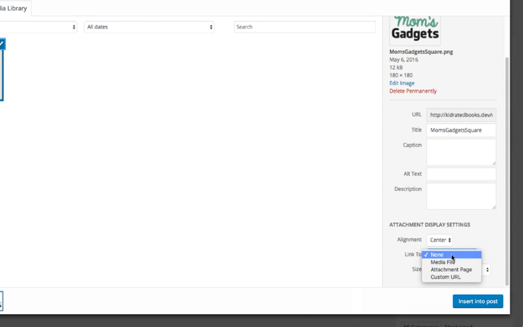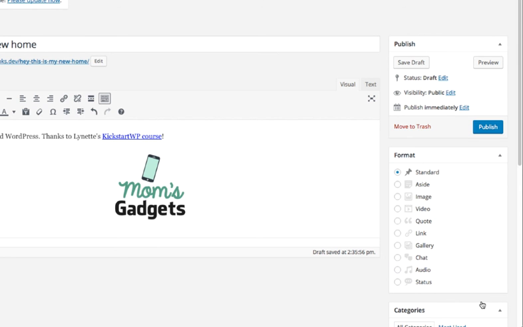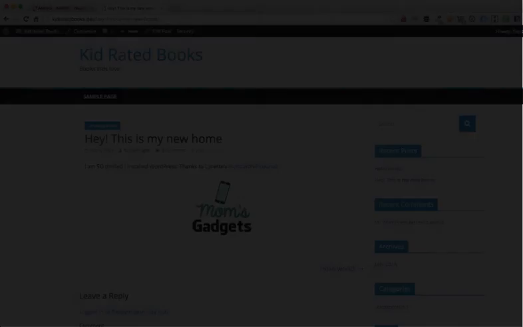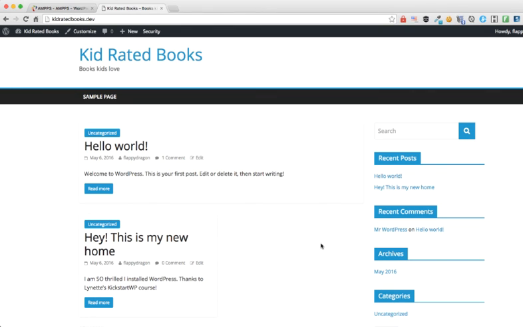By default, it's none, but sometimes you may want an image to link to a website. You can just click Custom URL and paste or type the URL here. We're just going to go with none for now. And you can also select the size of the image that you want to enter. Right now I only have 2, but if your image is larger, you will have more options here. And simply insert into post. And if you're ready to publish, just click Publish and go to your new post. There it is.